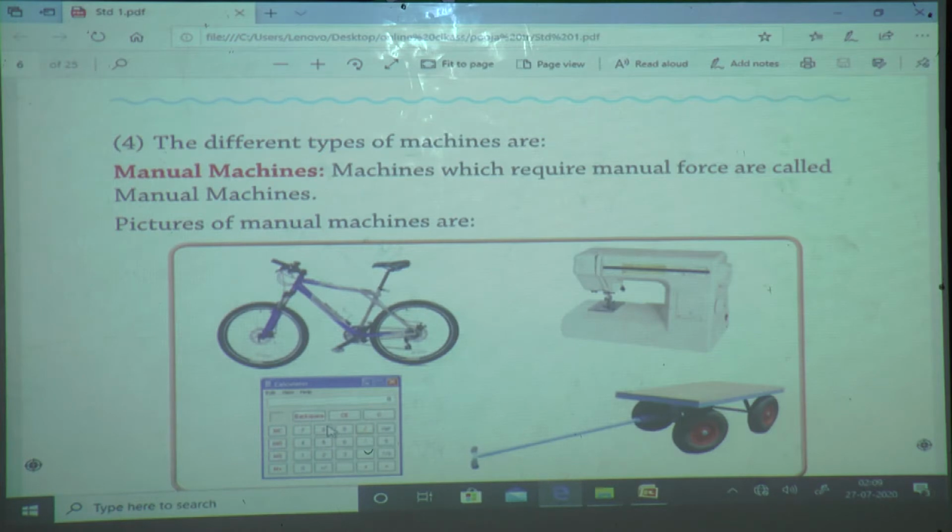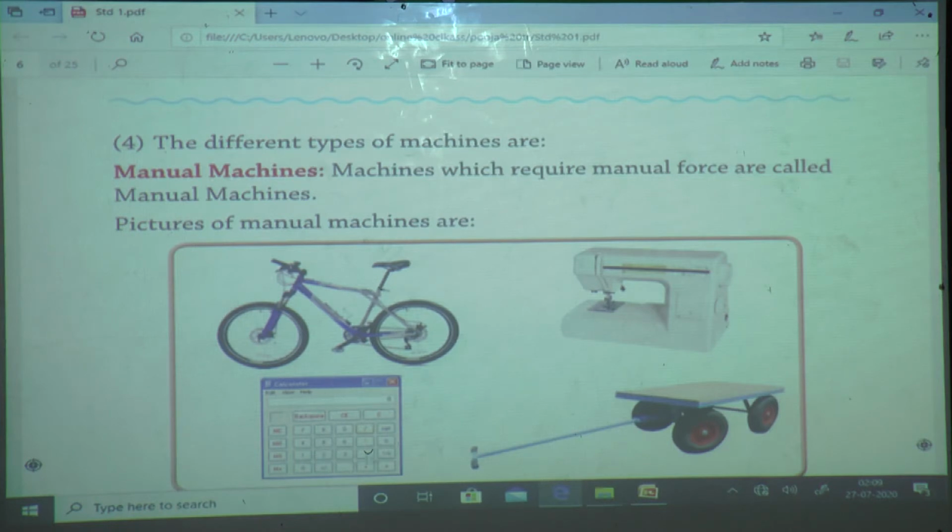If I want to add 2 numbers, then firstly I have to press 3, then the addition button and then 3. Then what answer will come? 6.